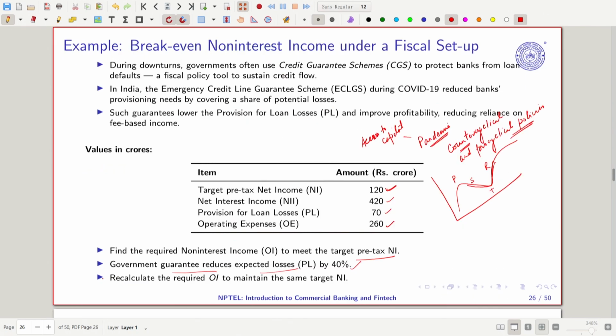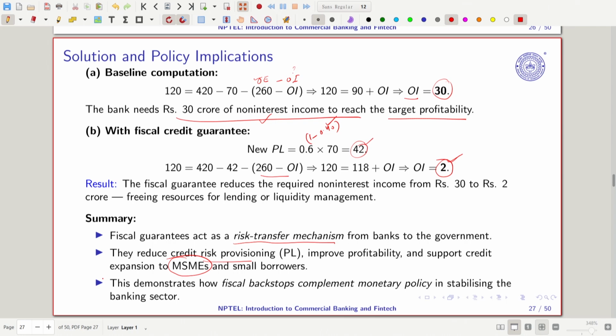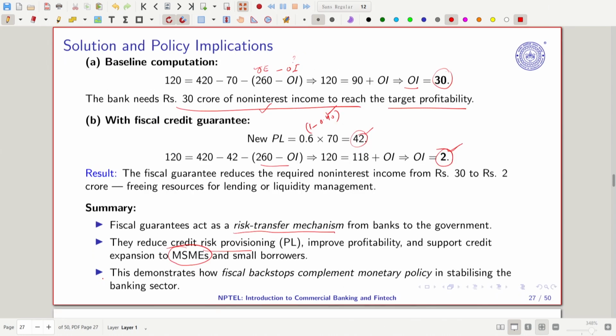So with this understanding, I hope you have been able to grasp what we covered. In this case, we covered 3 important dimensions. Let me summarize that, I think that will help you understand. So in this session, we calculated the net income. We worked out the burden, what happens when the operating expense, non-interest expense and non-interest income both have variations, and how it plays an important role.